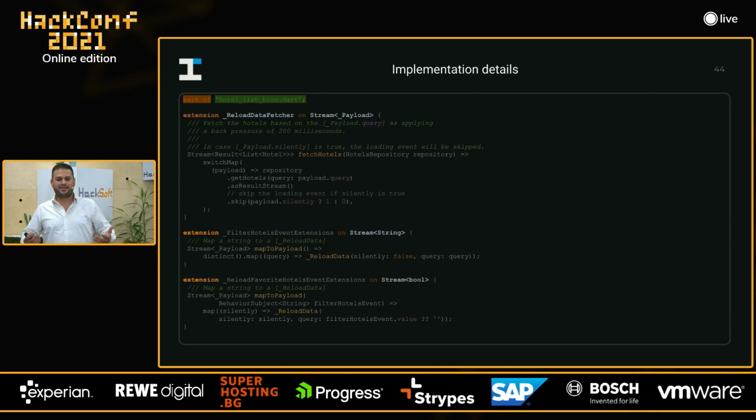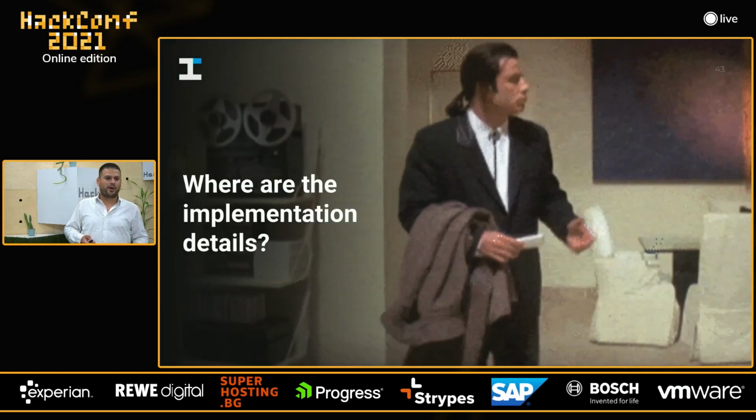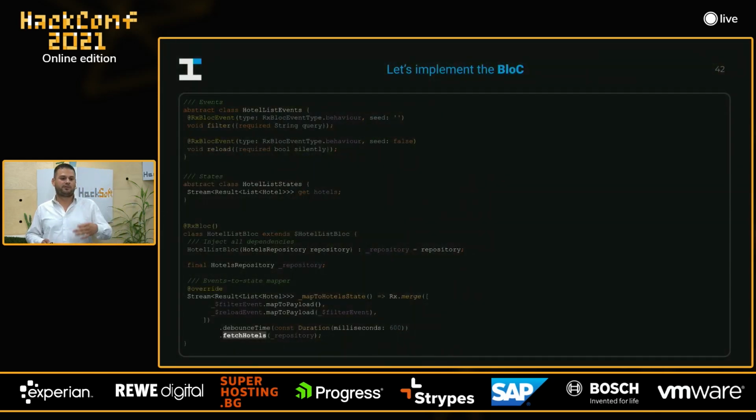So how do we implement this? We use extension methods, which is a very cool feature in Dart. What do we do? We have, let's say, an extension ReloadDataFetcher on Stream of Payload. And at compile time, we add one method which is called fetchHotels. And this is very important because in that way, our code becomes more fluid.